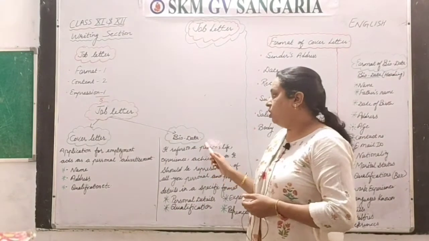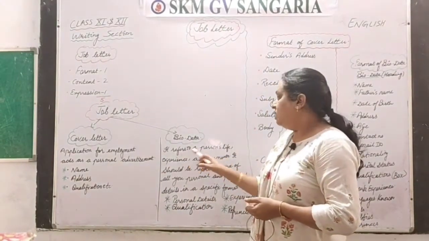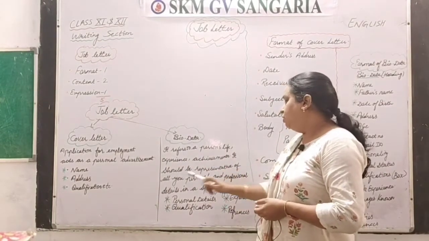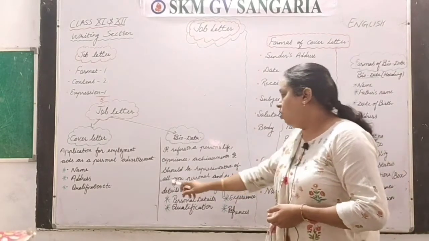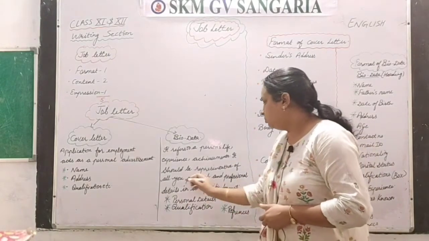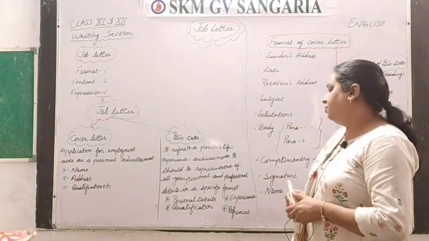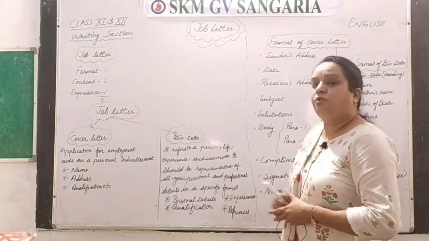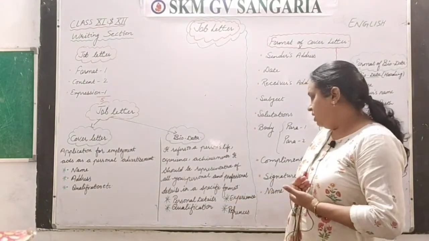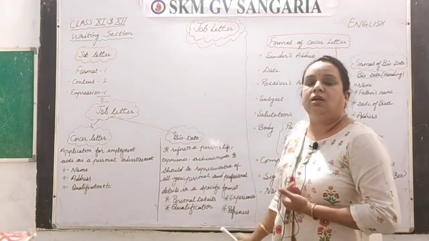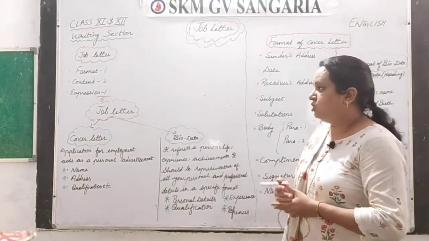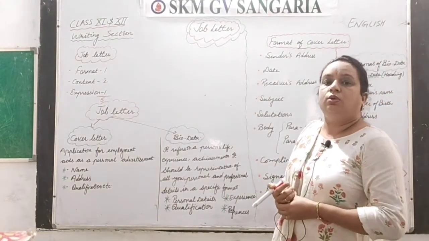The second part of this job letter is the biodata. It refers to a person's life, experience, and achievements. It should be representative of all your personal and professional details in a specific format, and that format is: first personal details, then qualifications, then experiences, and then references. So this is all about job letters. Just take a screenshot of this and please note it down in your notebook.